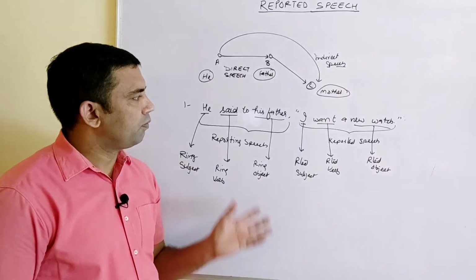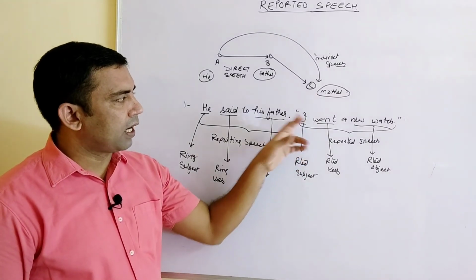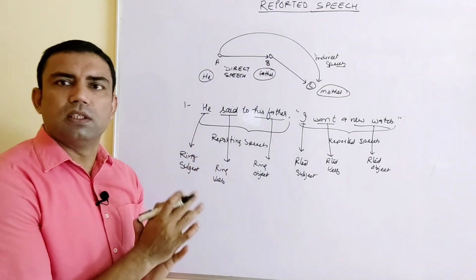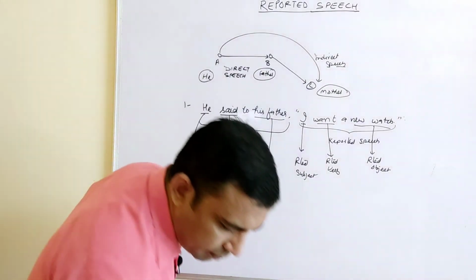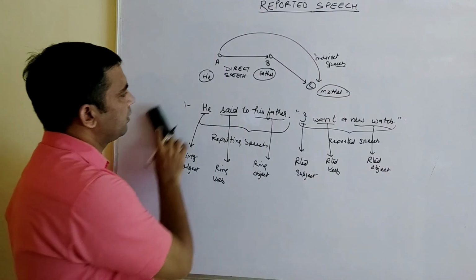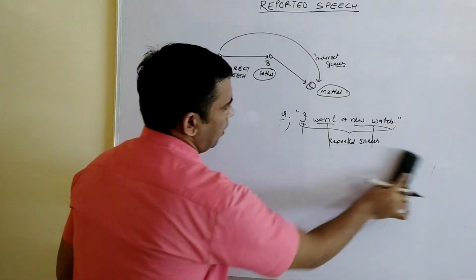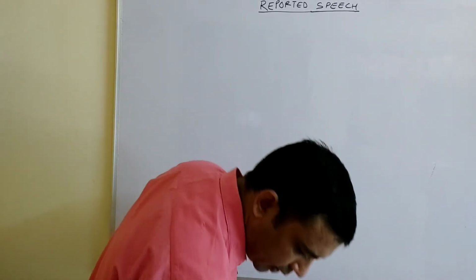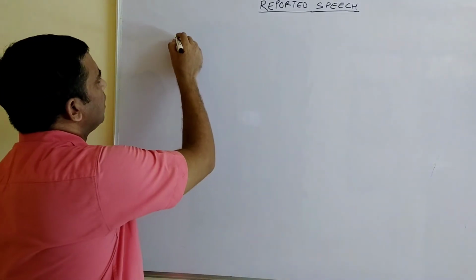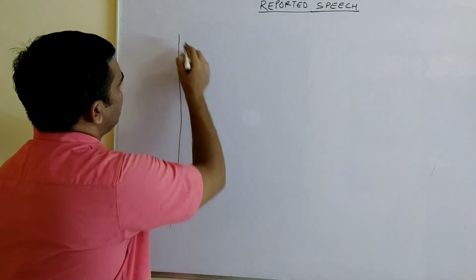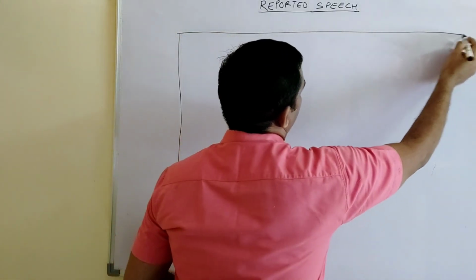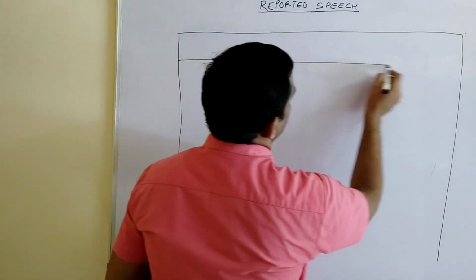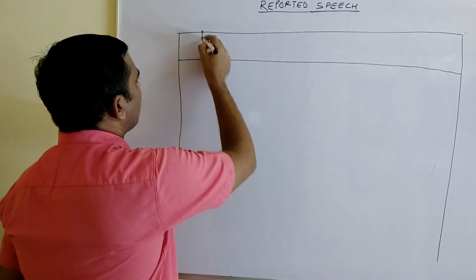Clear? Now before coming to that, as you know I changed "I" to "he," I will tell you the change of pronouns. I'm going to tell you a table, a chart for that. Then we'll come to the rules. Before coming to the exercise, it is better you make the chart on a paper or a copy somewhere, because you will need it all.